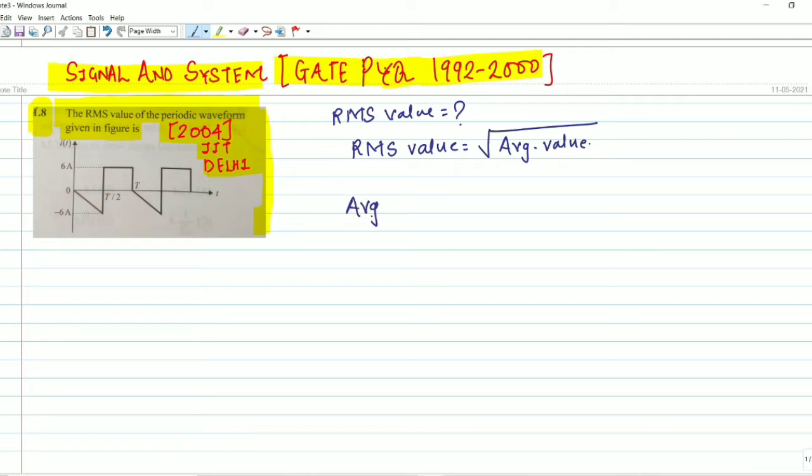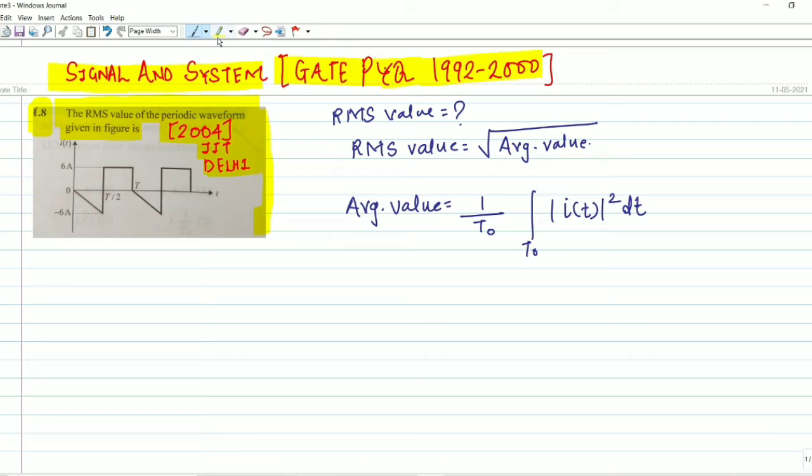What is the formula for the average value? It will be 1 by T naught, integration over one fundamental time period. We have to integrate the waveform given, which is the current waveform, squared, dt. This is the formula for the average value. We can calculate the average value using this formula, substitute it, and take the square root. We get the RMS value. This is the procedure which I am going to follow to calculate our RMS value.